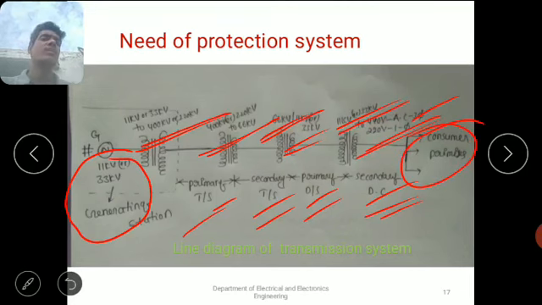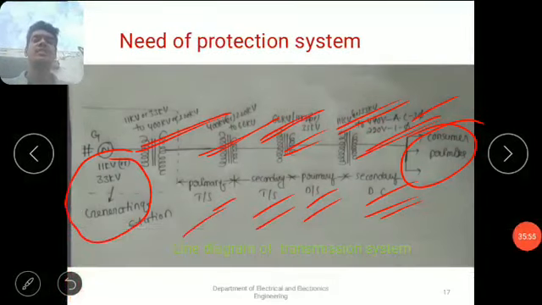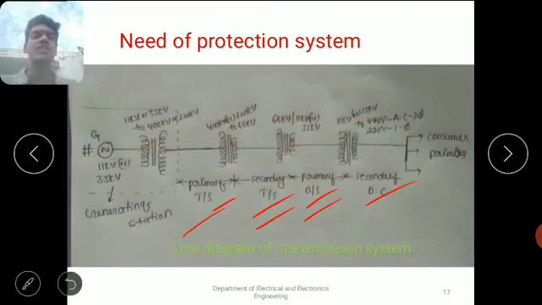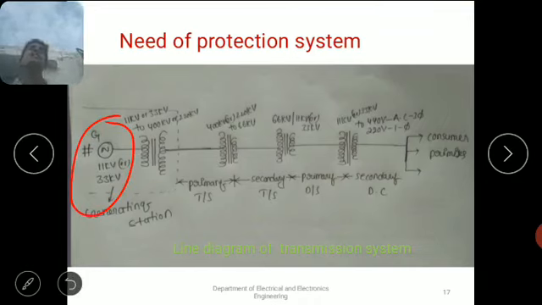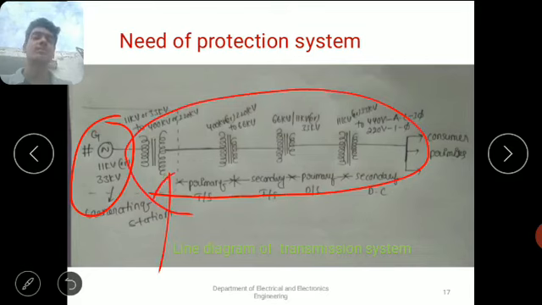Here I am talking about what equipment is present in the line diagram. Mainly concentrate on the main equipment present in the transmission and distribution system. Just observe this diagram. What equipment is present in this system? Here we can observe this is the generating station. The generating station mainly contains generators, alternators or AC generators. And the transmission and distribution system contains transformers. Here it is a transformer. Here it is also a transformer. Here it is also a transformer. Here it is also a transformer.